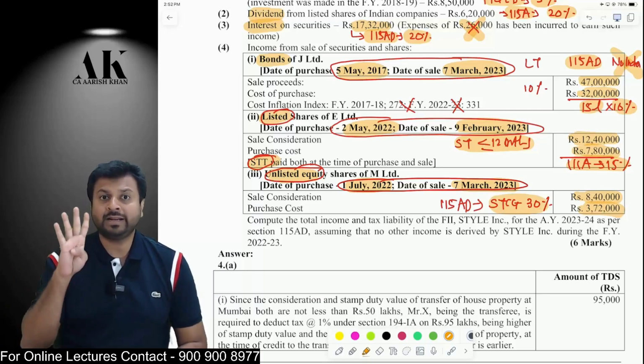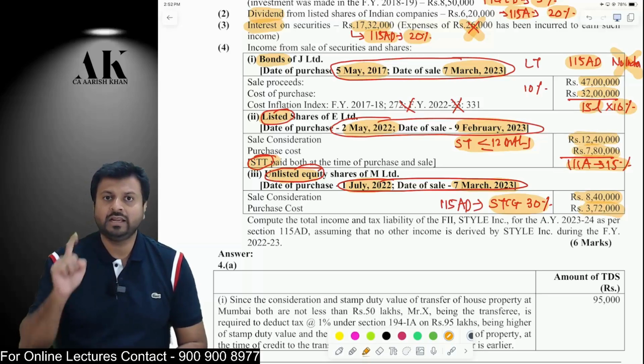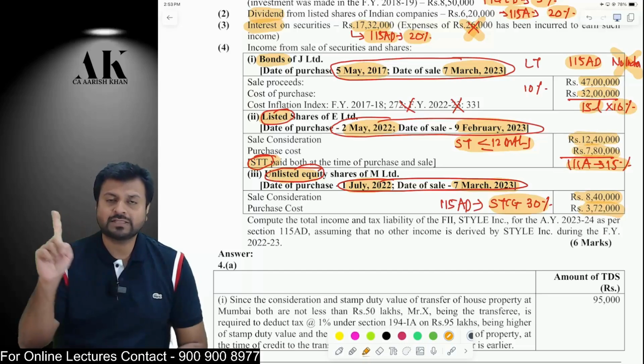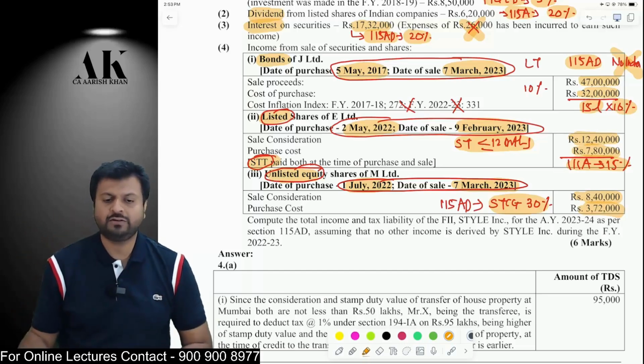Remember, there are 4 capital gain rates given under 115AD. Normal long-term capital gain 10%. Normal short-term capital gains 30%. 111A short-term capital gains 15%. 112A long-term capital gains 10% subject to 1 lakh exemption. You have to be very careful with all these things. Okay.